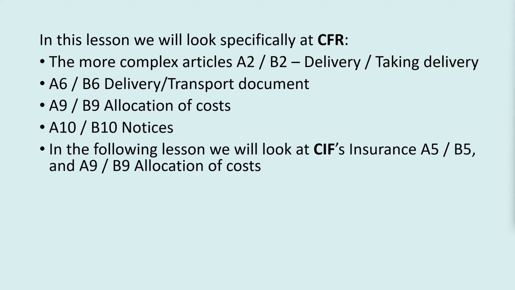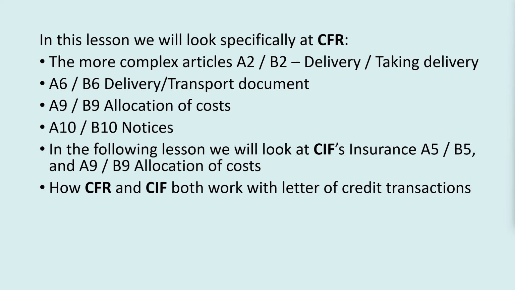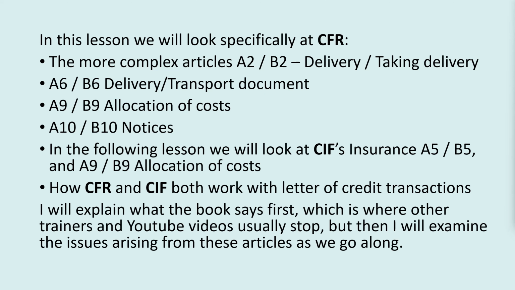In the following lesson, we'll look at CIF's insurance A5 and B5 and A9, B9 allocation of costs, and how CFR and CIF both work with letters of credit transactions. I'll explain what the book says first, which is where the other trainers and YouTube videos usually stop, if they even go that far, but then I will examine the issues arising from these articles as we go along.